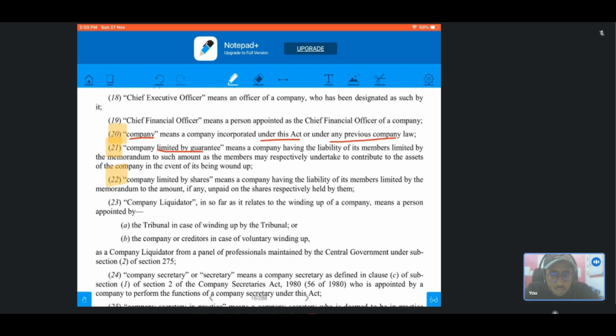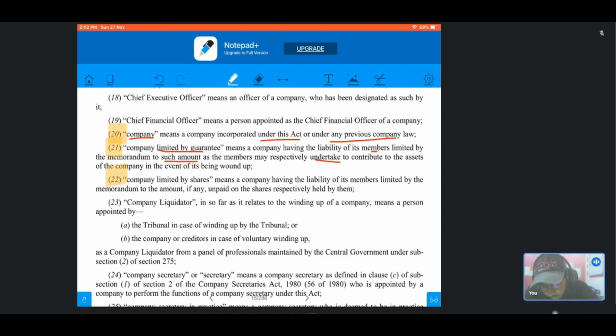These are companies in which the members' liability is limited to the amount of guarantee which the members undertook to contribute to the assets of the company in the event of its winding up. The liability of members is limited by the memorandum to such amount as the members may respectively undertake to contribute.